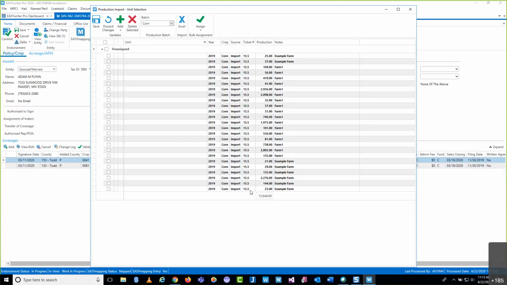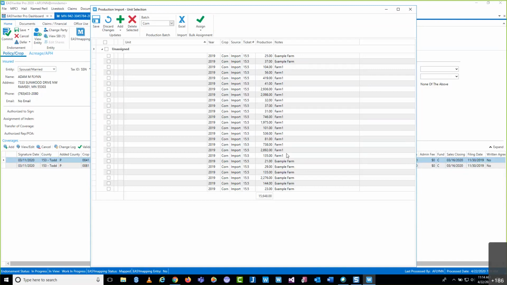Now from here, you can see I can select save, and then that bold will go away. The bold is just to give you a visual cue that you have something new in your screen here. But the reason I wanted to show you that is that, let's say I got a phone call, or you needed to run home quick because the water main broke, or any number of examples where you may need to step away for a while. From this point on, the system's not going to require you to do anything. You could back out, you could commit the policy, and then later on when you have time, come back in, and all this data will be here ready for you to continue.